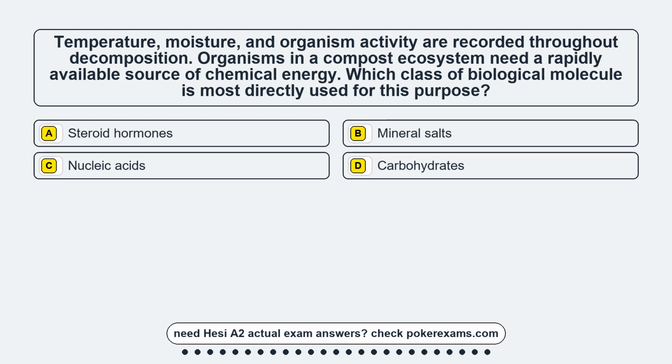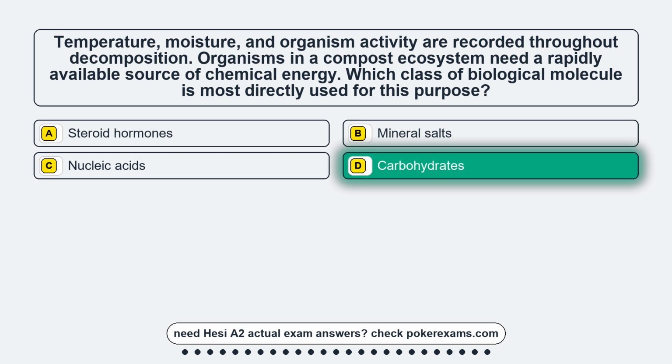Question 13. Temperature, moisture, and organism activity are recorded throughout decomposition. Organisms in a compost ecosystem need a rapidly available source of chemical energy. Which class of biological molecule is most directly used for this purpose? Option A, steroid hormones. Option B, mineral salts. Option C, nucleic acids. Option D, carbohydrates.